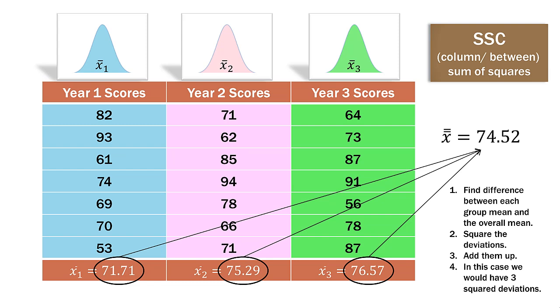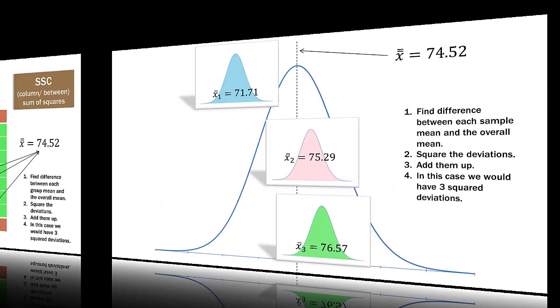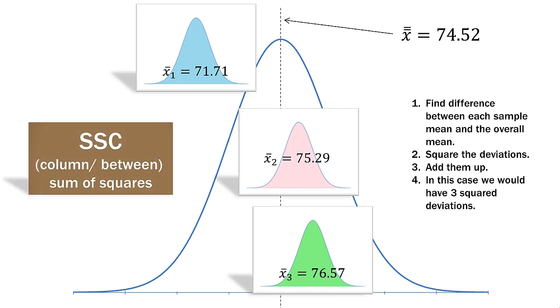So remember, the SST, or the sum of squares total, was the relationship between each individual data point and the overall mean. Well, the SSC, or the sum of squared columns, is the relationship between each column mean and the overall mean. So that would look like this. The SSC is the distance from each mean to the overall mean. You can see that there in the red. And again, in this case, we would literally have squares. So the squared distance, or the squared deviation, add them all up.